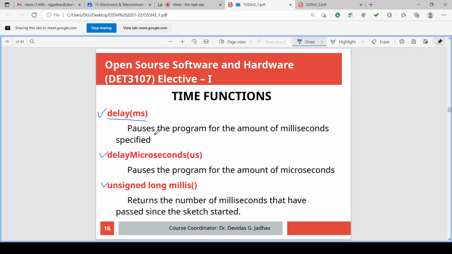In front of the function, whatever round bracket is there, in that round bracket we have to supply some value. That value is called inputting the argument to the function, or passing the argument.